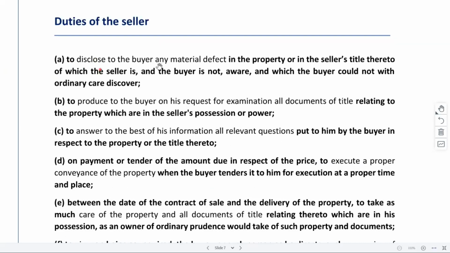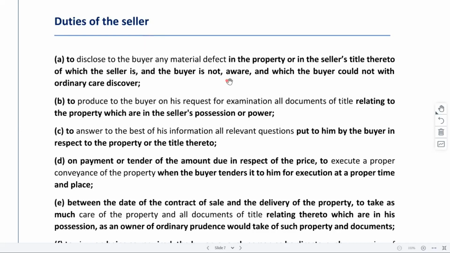Firstly, to disclose to the buyer any material defect in the property. If there are some defects in the property which the buyer would not be able to understand through his ordinary care, like before a person goes on to purchase a property, he will visit the property and do his own bit of investigation. So if the defect is something which cannot be identified through that ordinary care or ordinary investigation that people would do, in such a case, the seller has a duty to disclose it.